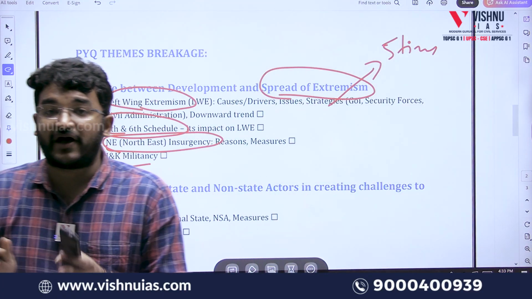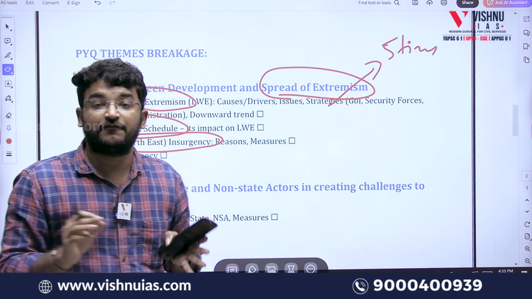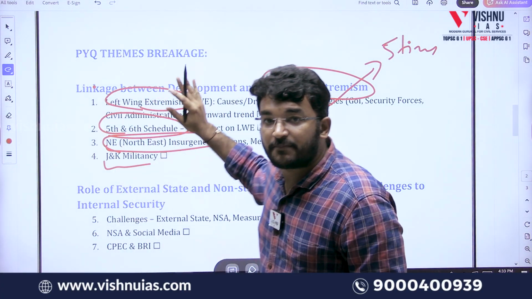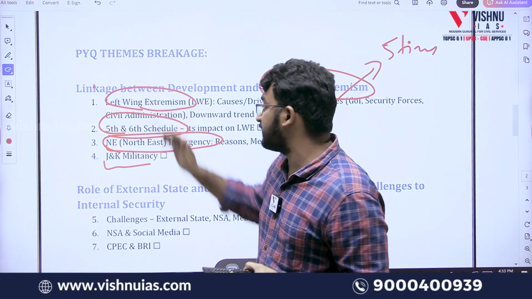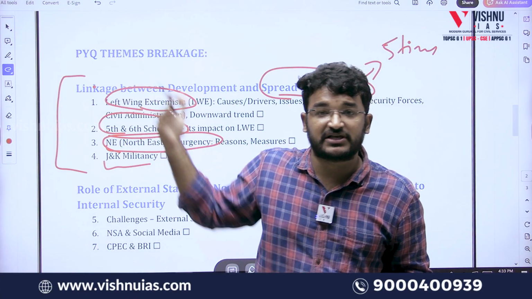So now, while making notes, we shouldn't restrict ourselves to the syllabus keywords. We have to make notes for our previous year question themes also. Right? So, as part of this, we identified 4 sub-themes.